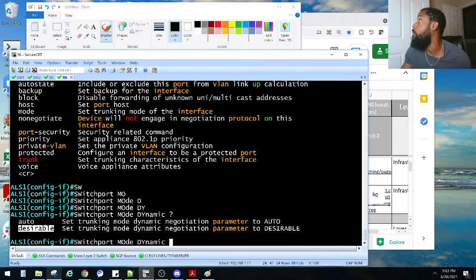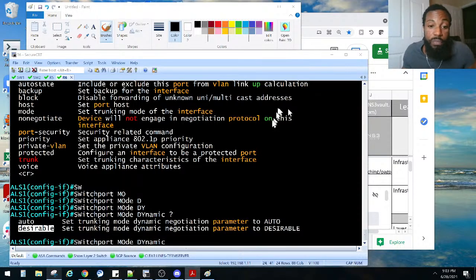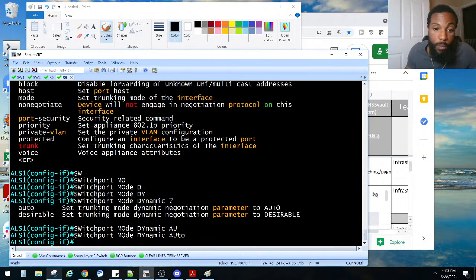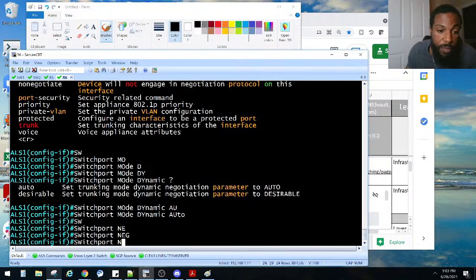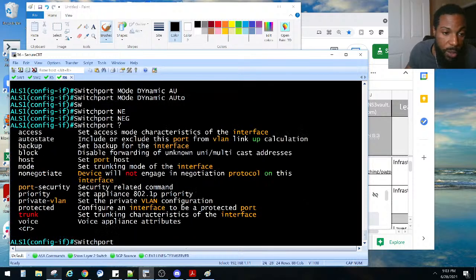What was it he said he wanted us to do with it? It'll only trunk if the upstream switch is trunking. So yes, dynamic auto, and then switch port negotiate, not non-negotiate. I believe we just leave it as negotiating.